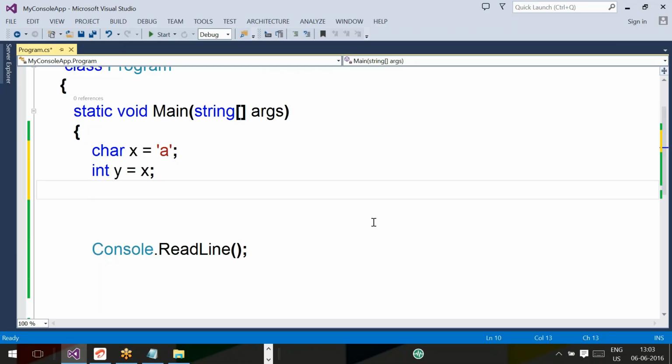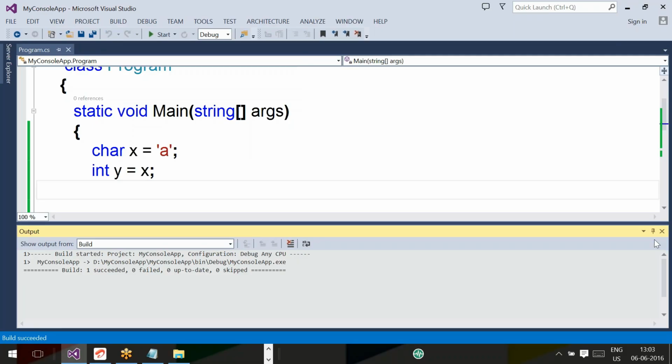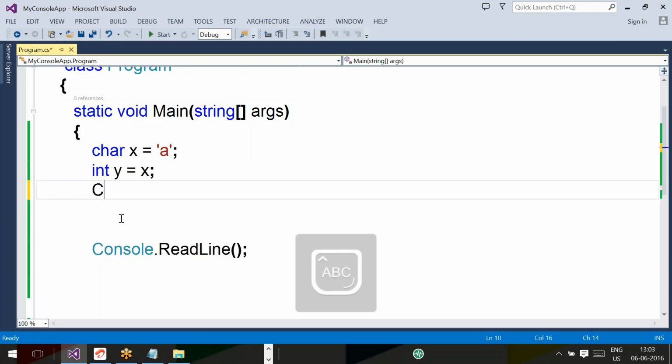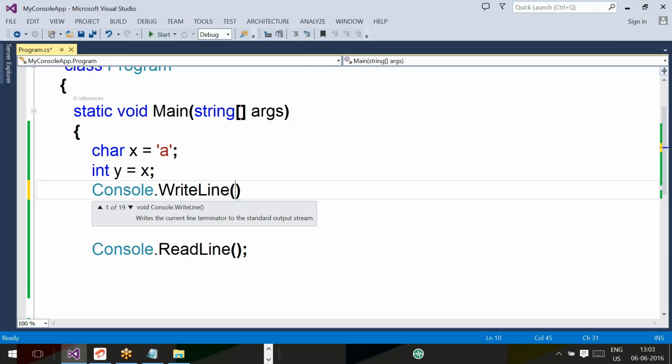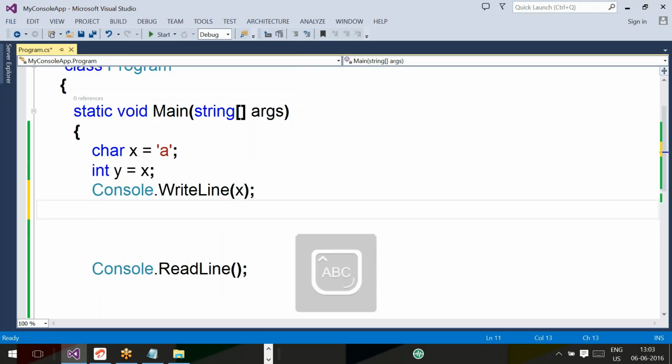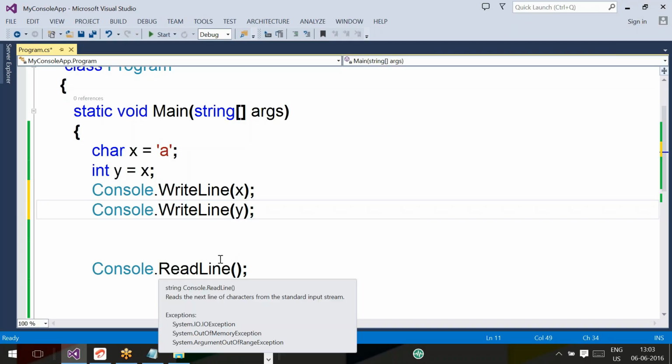But here my question is, it's supporting type conversion, that's why it is called implicit typecasting. But what are the outputs? Console.WriteLine of x, Console.WriteLine of y. X is a char variable, y is an int variable.